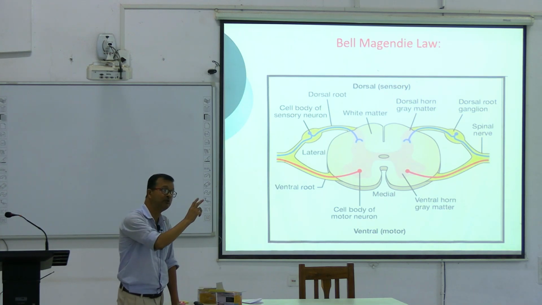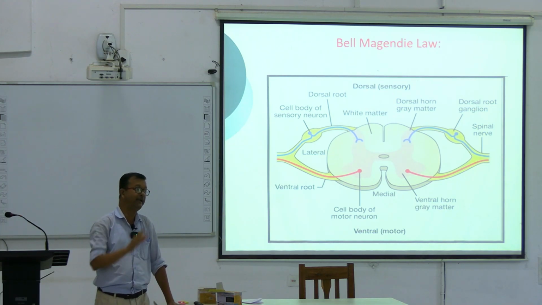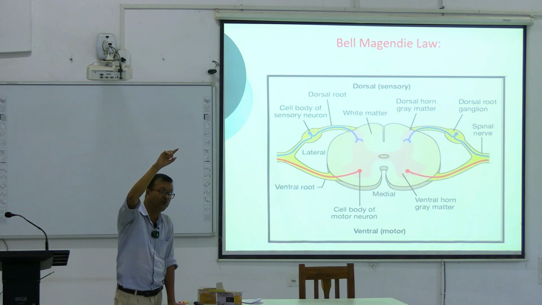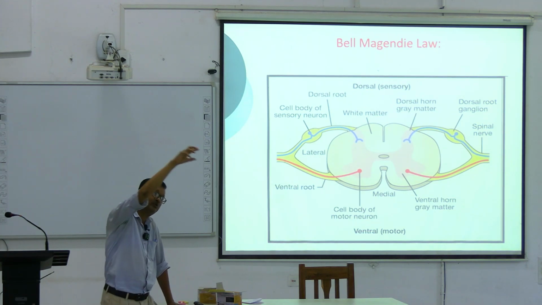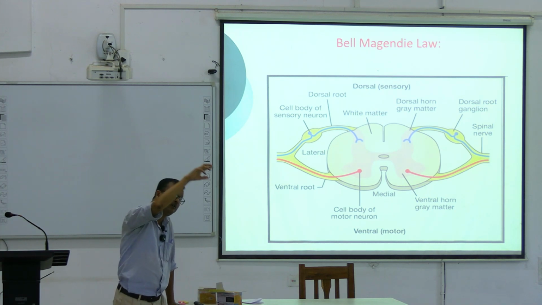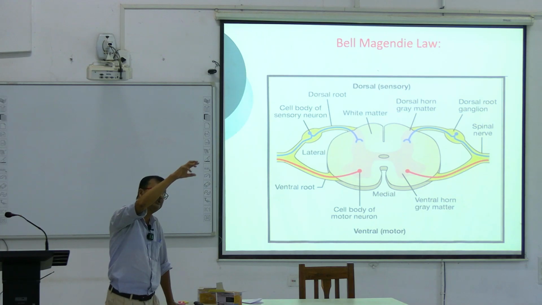VPM, ventral posteromedial, sorry, it is ventral posteromedial, the facial portion is medial, right? So these things. And then from the thalamus, again the third order neuron arises and goes to the cortex, the cerebral cortex, the sensory area of the somatosensory cortex.